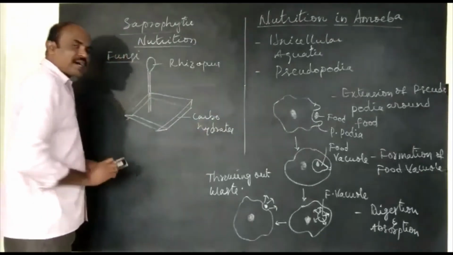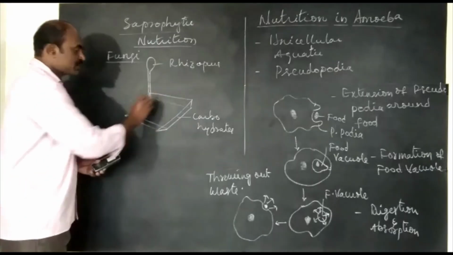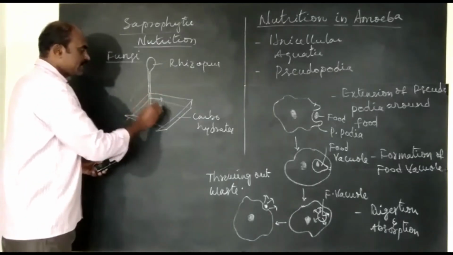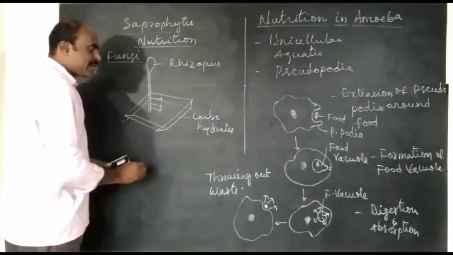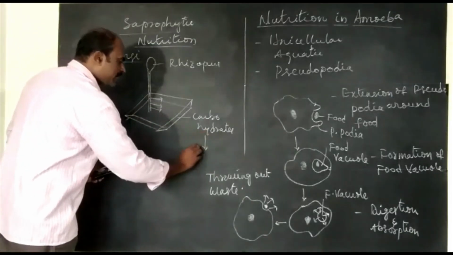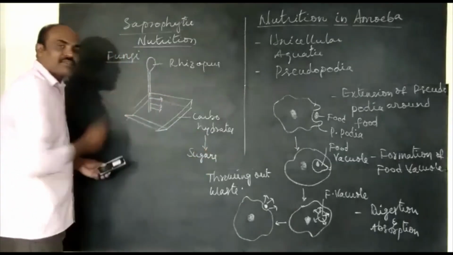So this fungi releases enzymes outside, into the bread piece. These enzymes break down carbohydrates into sugars outside the body of fungi.